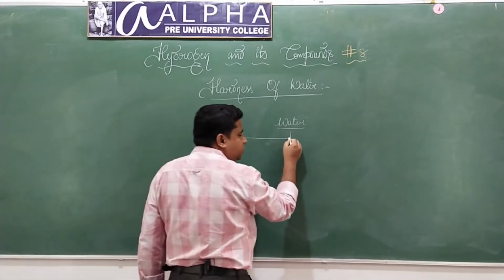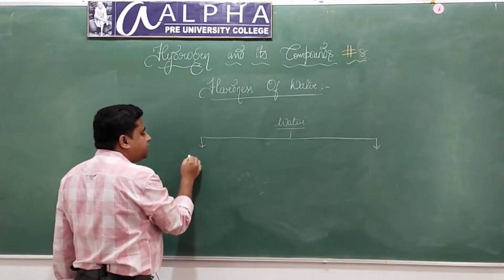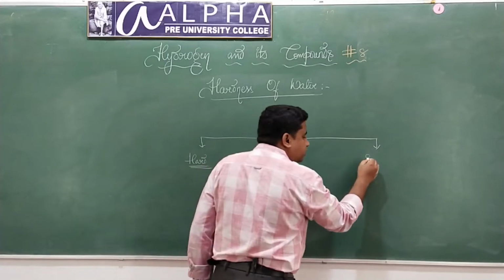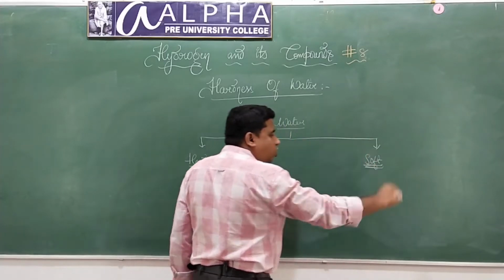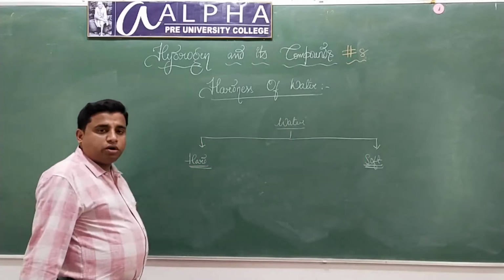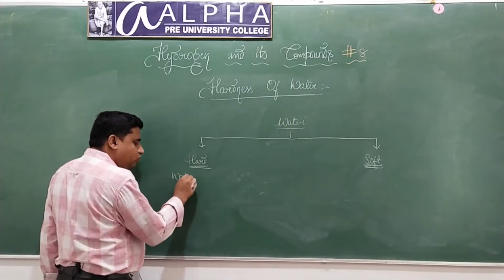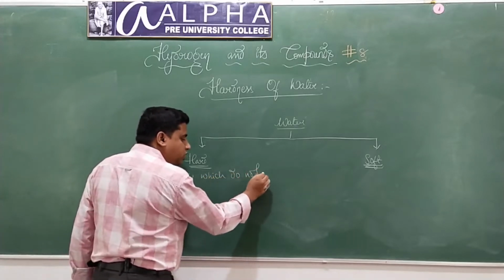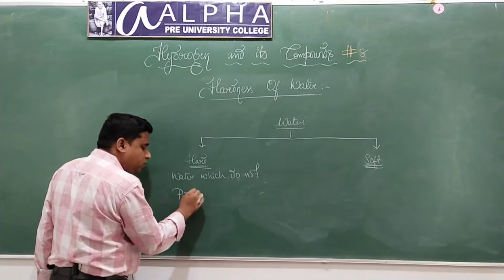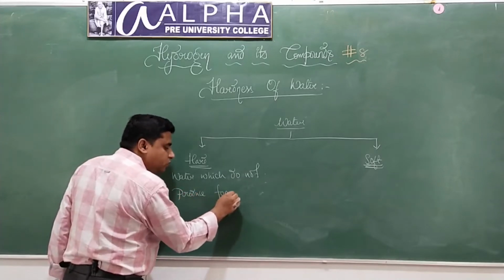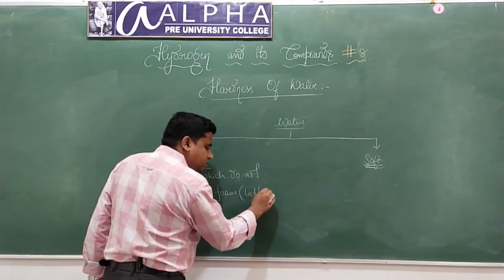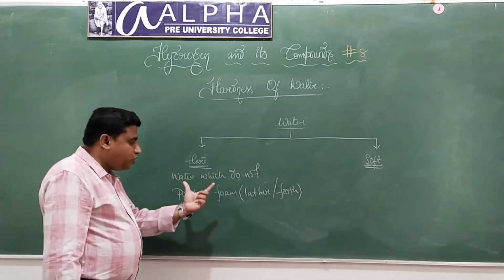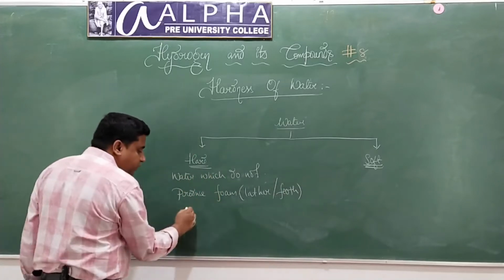Water is of two types. What are the two types of water? It is hard water and soft water, correct? What is hard water? The water which does not produce foam or lather or froth with soap.